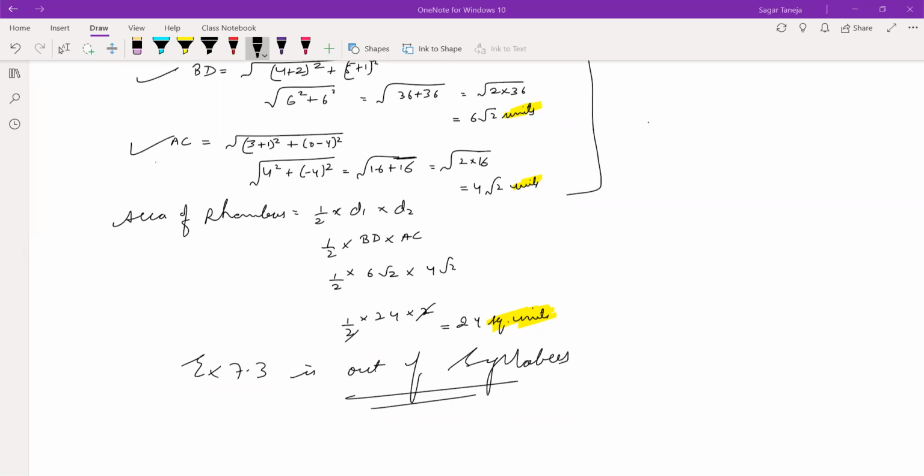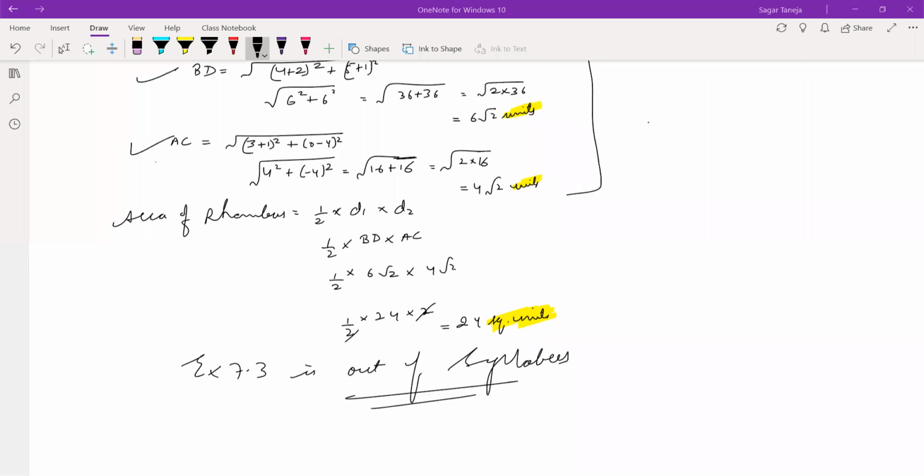First is also about area of triangle. Second, also with area of triangle we can calculate the value of k. Then third also with area of triangle, and fourth also area of quadrilateral by area of triangle. Then fifth is also based on area of triangle. So this is a full area of triangle exercise. Okay, so that's why it is cut from the syllabus.